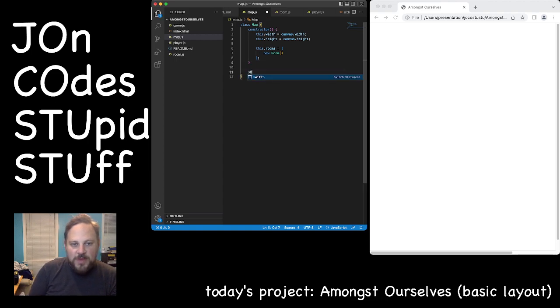We're going to come back to the map for a second. We're going to make a show method here. And we're going to say for room in this dot rooms, room dot show. Great. So now we will display all of the rooms when we call map.show, which we're going to do from game.js.